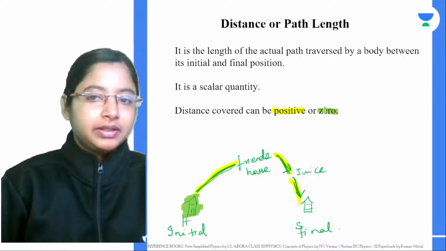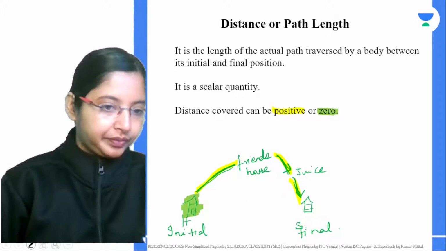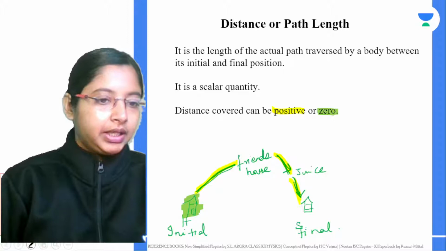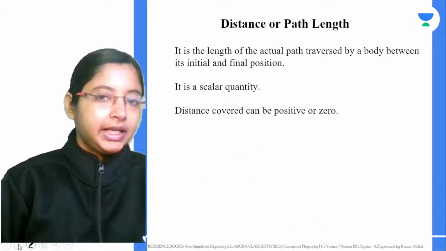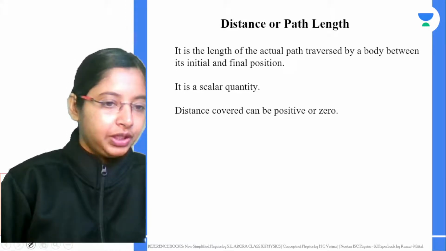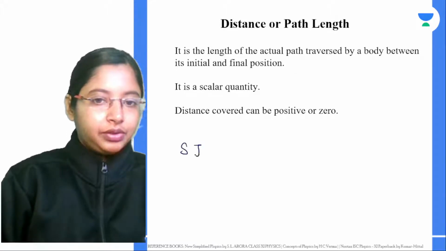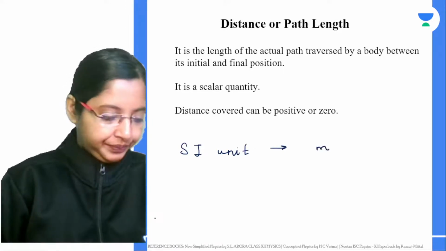Then we can say the distance covered is basically 0. Now, from here we will learn about displacement as well. And the SI unit of distance, because it is measuring the length, is meter.